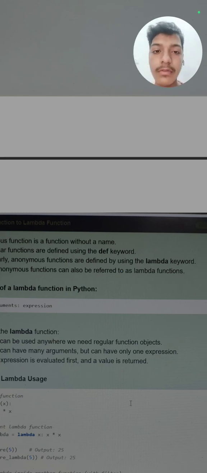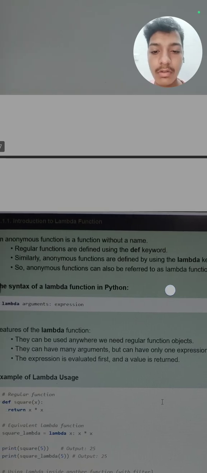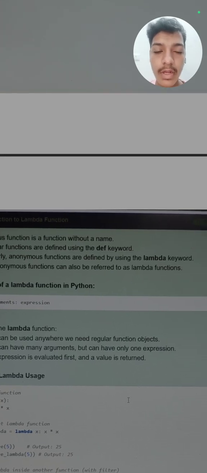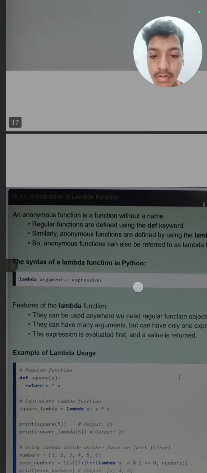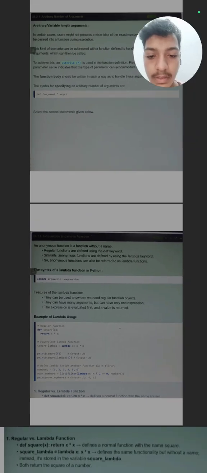So if you want to define a regular function, you need to write def and then the function name, but if you want to define an anonymous function, then you should write lambda. The syntax is lambda, arguments and expression.